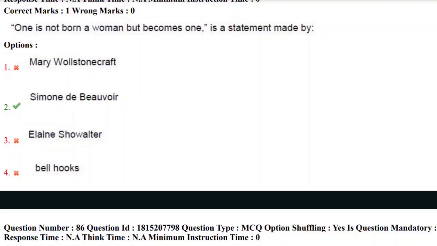And these are the famous feminist writers. We can even expect questions on these famous feminist writers and their major works. Do this also: find and list down at least two major works written by these great, famous feminists.